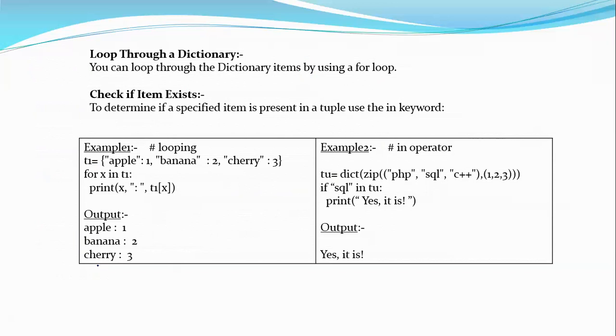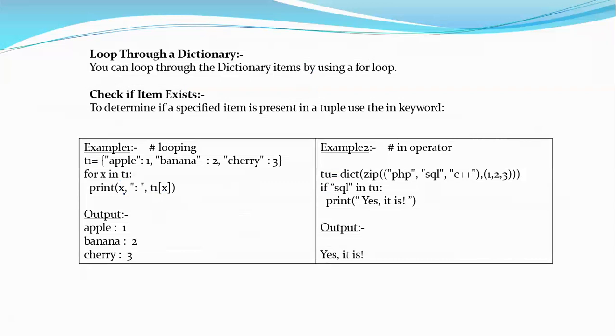So looping inside the dictionary, how? By using the membership operator in. I have the same dictionary T1 where apple colon 1, banana colon 2, and cherry colon 3. For x in T1, print x colon T1 of x. X is actually the key, and T1 of x denotes the corresponding value. So the corresponding value is being printed, and that will give me the result.